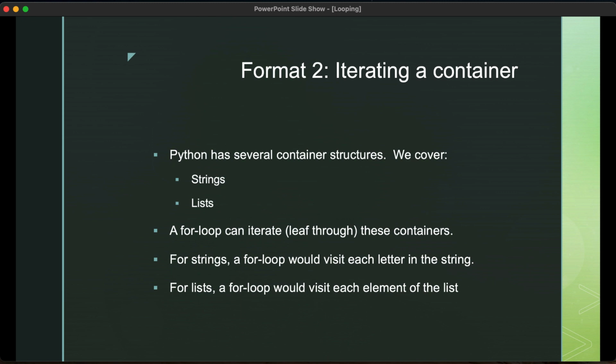Another situation that you might want to use a for loop, different situation, is iterating a container. And we'll be talking about these in class, and there are 2 main container structures that we're going to be talking about, and that are strings and lists. Now, we have not really talked about lists yet, but we're just going to touch on it now so that you have an idea of how this will work. When we cover lists, you will see we'll be using for loops extensively with lists. A for loop can, in effect, leaf through these containers. So for a string, it can go through each character of the string step by step. For a list, it will go through each element of the list step by step.